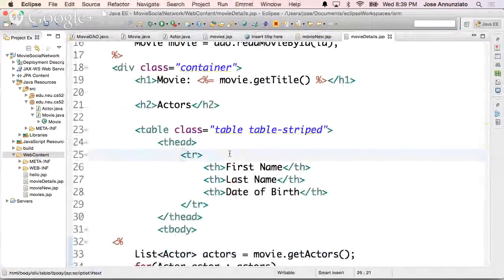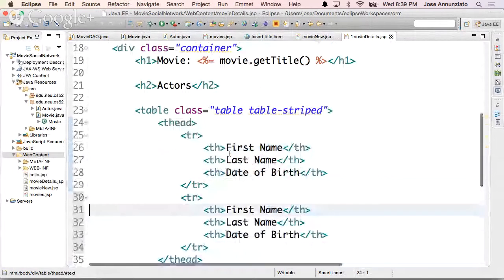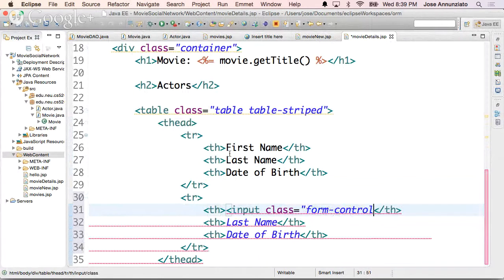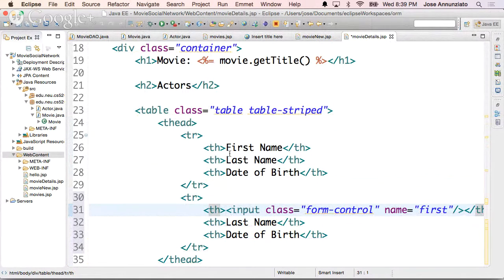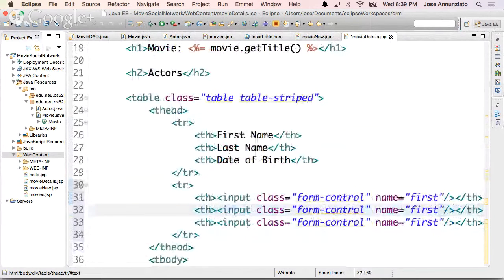So for that, again, we can create a form at the top for the first name. Right, so here we can have an input, class form-control, name first, right? And then have the same thing for all these. This would be last.